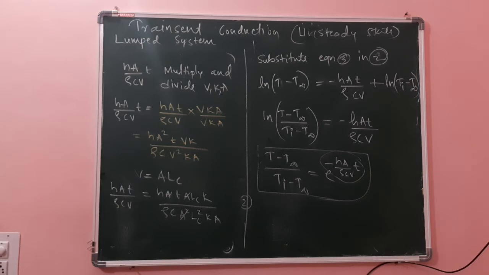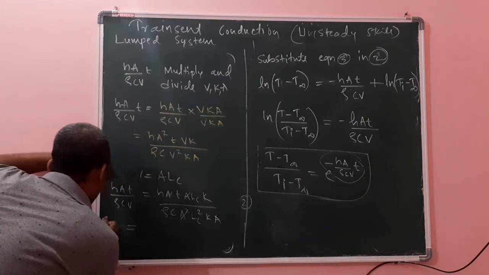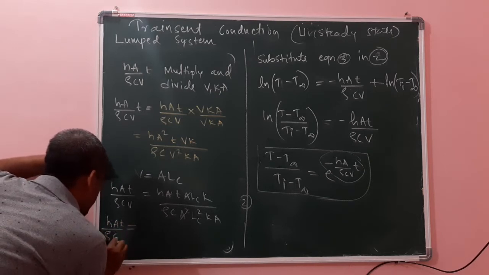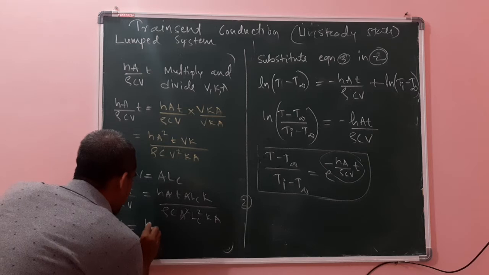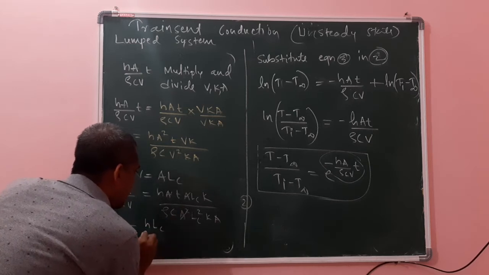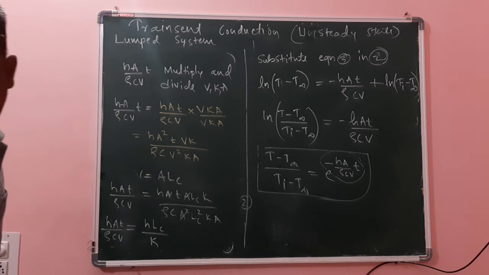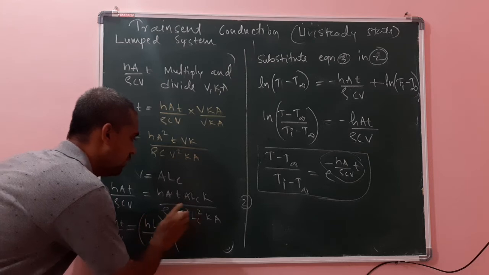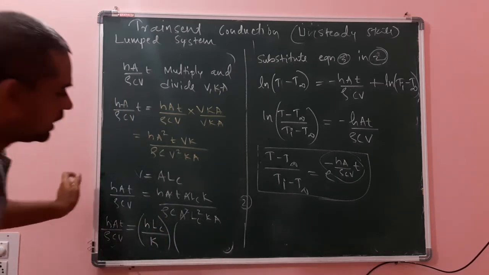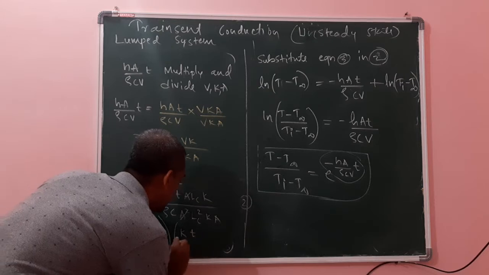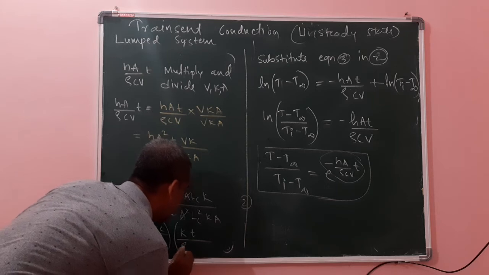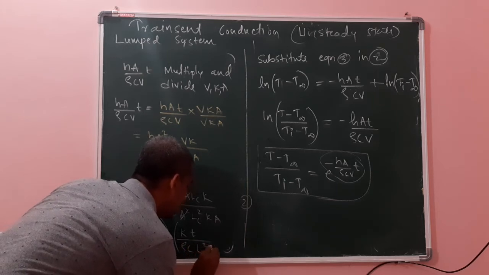What will remain? I can arrange hA t divided by rho C V like this: h Lc divided by K, this is one term. I will arrange the second term like this: K t divided by rho C Lc squared.